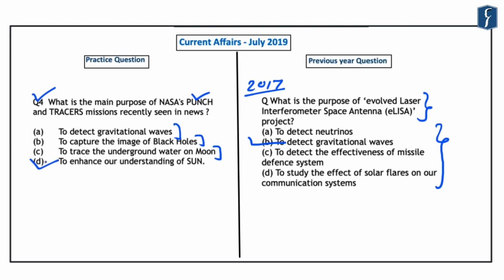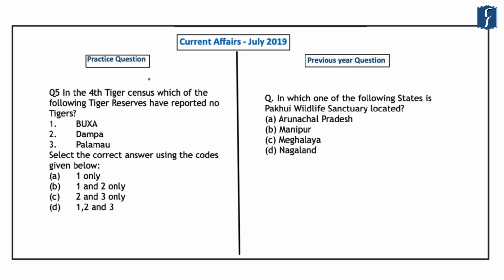So by this, you should understand that you should carefully read the options before answering the question, and also not fall for those options which are also in the news, however, are not related to the requirement of the question. After this, let's take up the next question. Now, this fifth question is related to the fourth Tiger census that was conducted, and its report was released in the month of July.